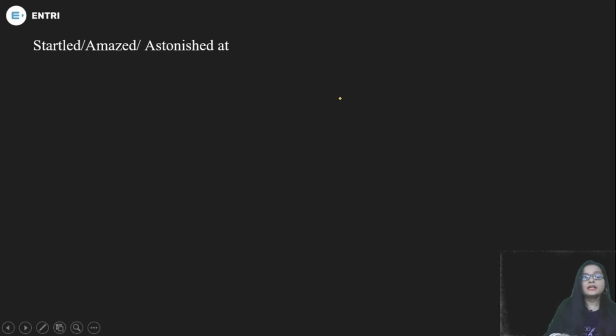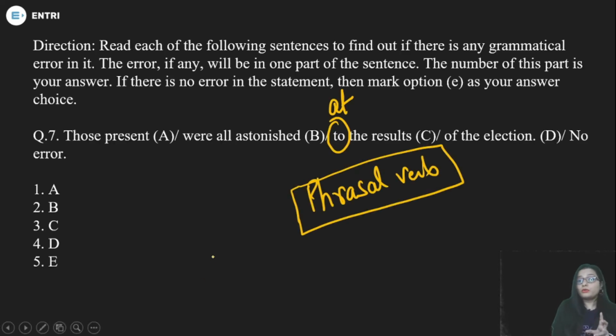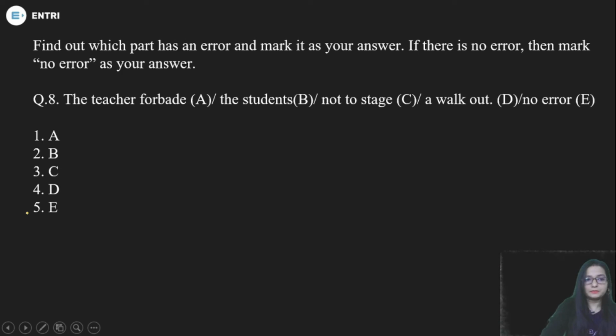Whenever we have startled, amazed, astonished, we have to use the preposition "at". This is a fixed preposition. We can call these kinds of prepositions phrasal verbs, and you cannot make any changes. If you make any changes, it will change the meaning, or sometimes you will not get any meaning, and your phrasal verb will be incorrect. So what will you mark? You will mark the second option. The problem is in part B.